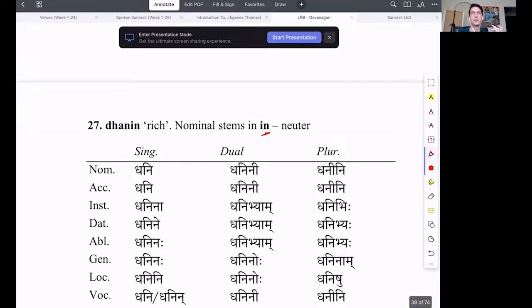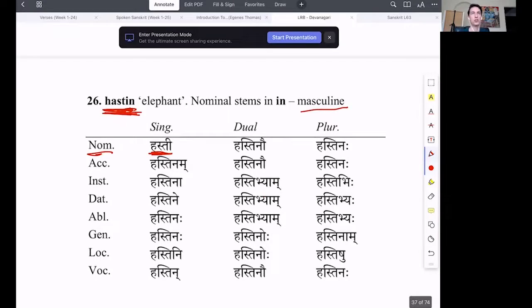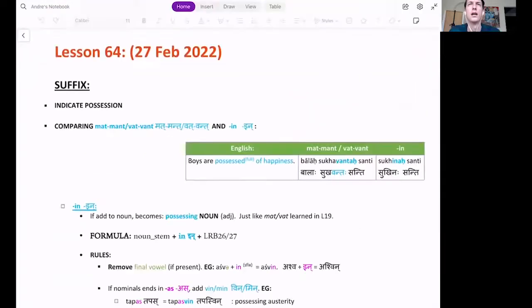Okay, so dhanin is rich. What is dhanam? Dhana. What is dhana? Wealth. Okay. So one possessing wealth is rich. So what's the formula? One possessing this is likely a rich person. One possessing a trunk is likely an elephant. We said dhani is possessing wealth. Yes. So is dhanavat. So can they be used?